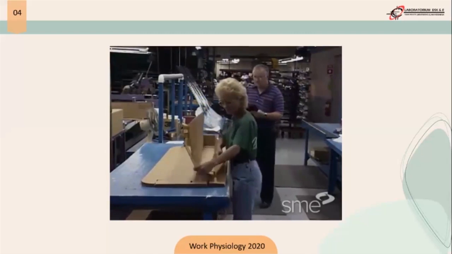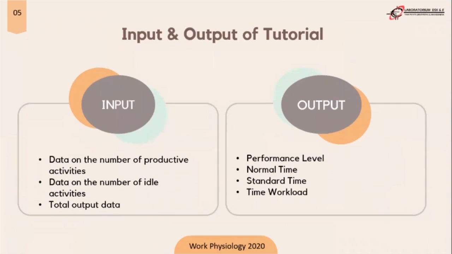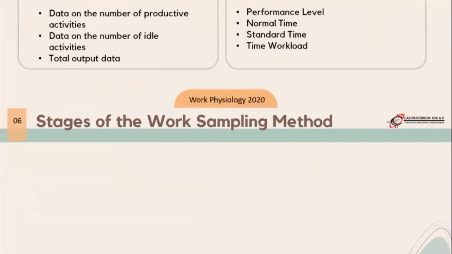Okay, next is the input and output of the tutorial. Input: first, data on the number of productive activities; second, data on the number of idle activities; and the last is total output data. And the outputs of this tutorial are, first, performance level; second, normal time; third, standard time; and the last, workload time.